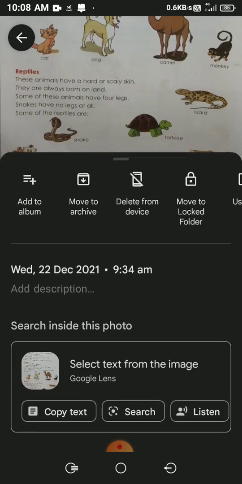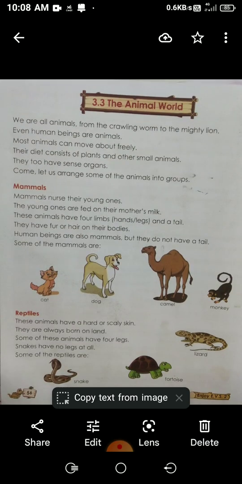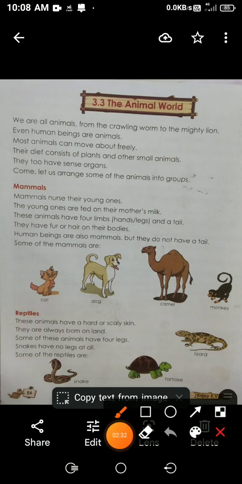Reptiles. These animals have a hard or scaly skin. Their skin is very rough. They are always born on land. Reptiles can live both on land and water. Some of these animals have 4 legs.